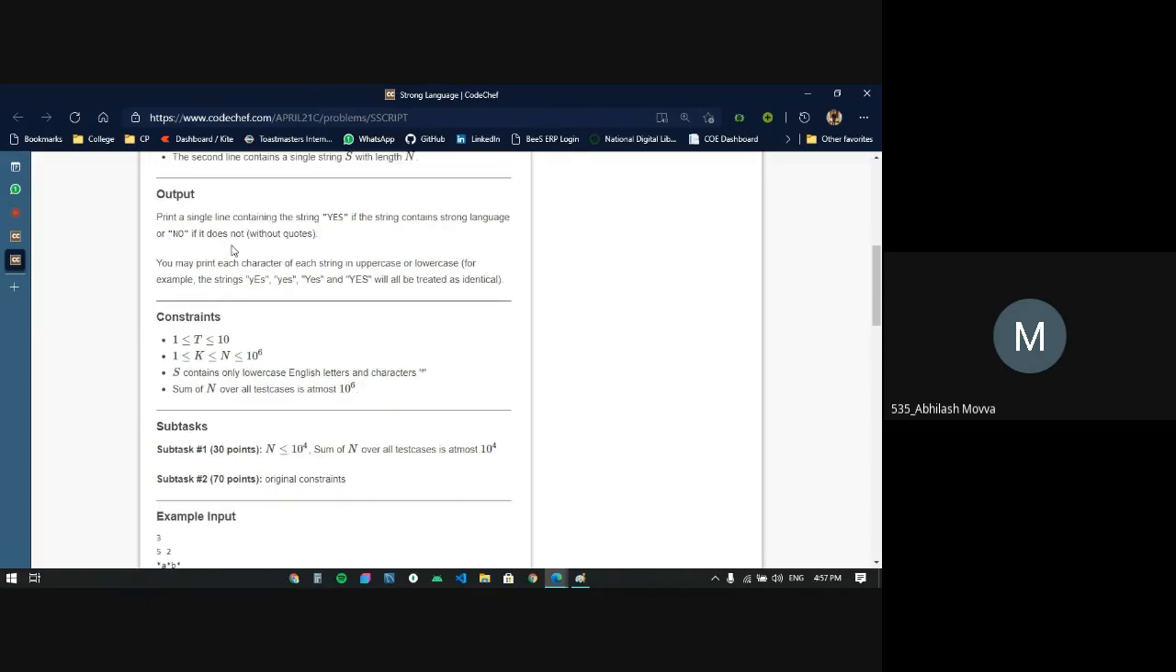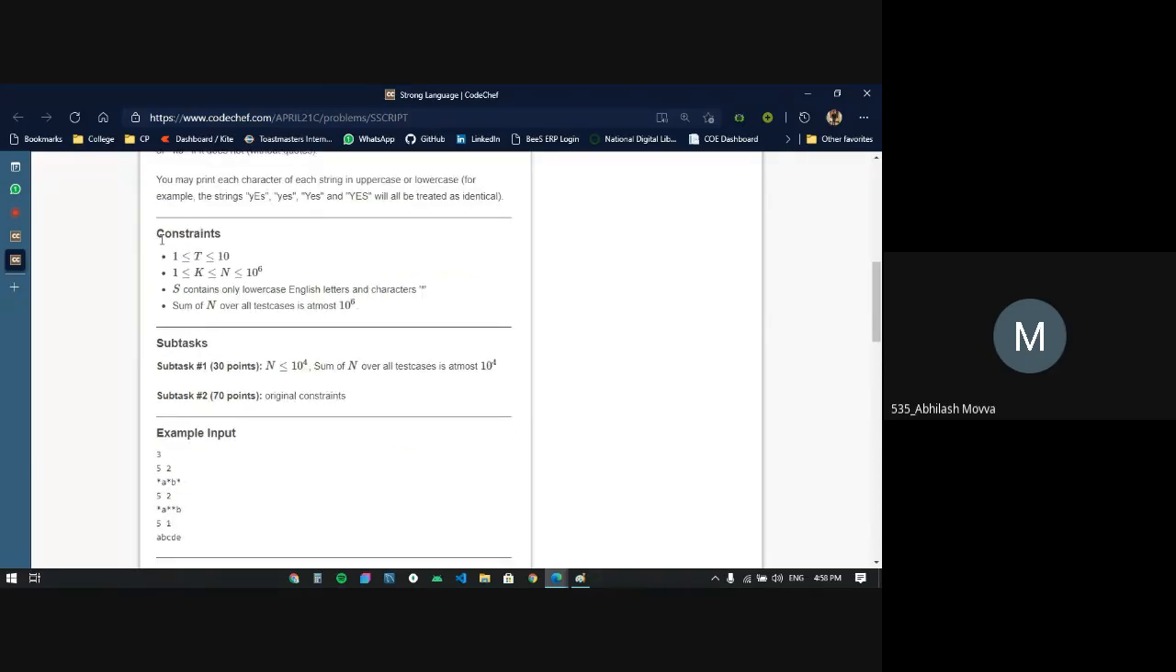So that's it. We need to print a single line containing yes if the string contains strong language, or no if it does not, without the quotes, obviously. He also mentioned that we can print each character in uppercase or lowercase, like yes in simple lowercase letters, or a combination of upper and lowercase letters. He's just telling us that they'll be treated as identical, so you don't have to worry about that.